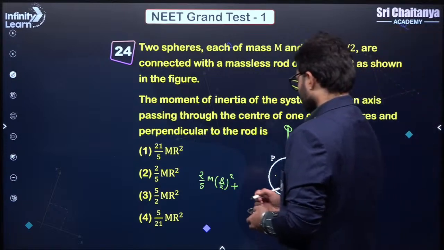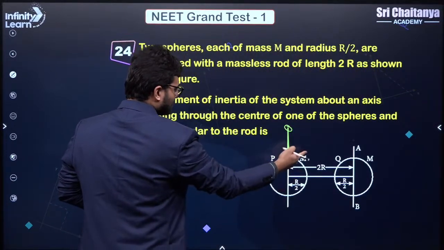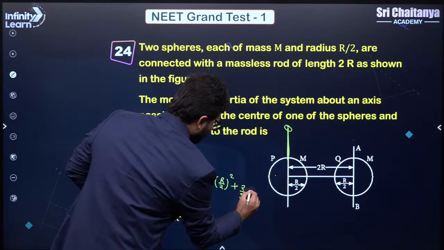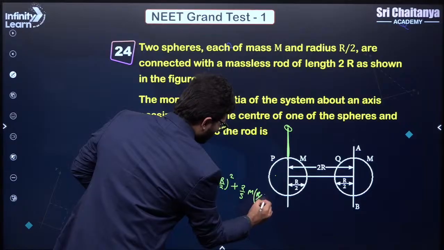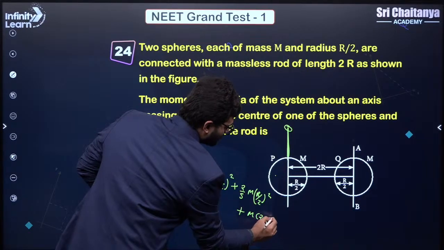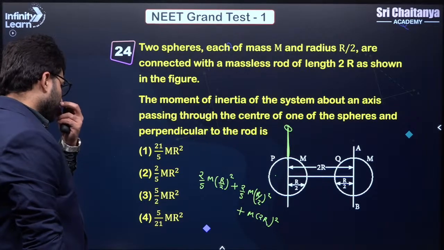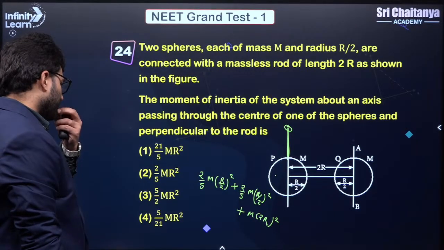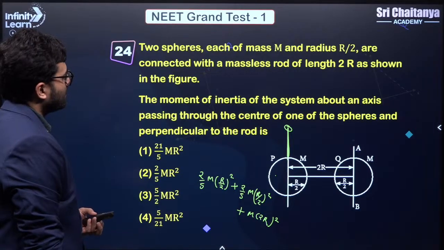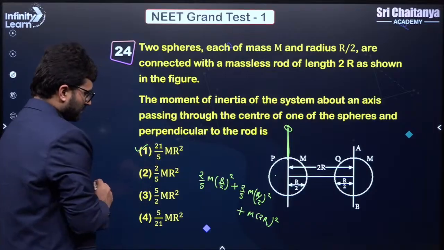So let us do it. Again, due to this sphere, now about this axis, it would be 2 by 5 mr by 2 again whole square plus m into 2r whole square. So what we will get from here, 2 by 5 into mr square by 4, plus 4 by 5 mr square by 5. So it will be 21 by 5, I guess.